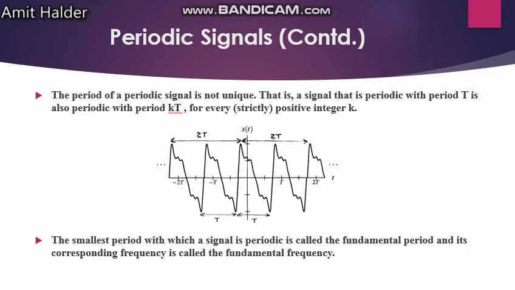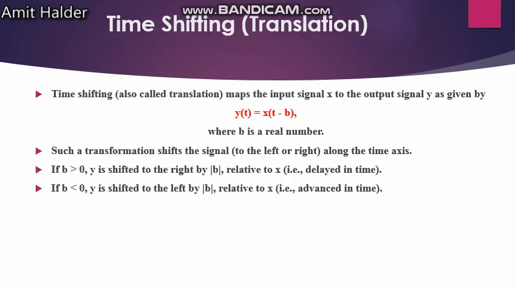Okay. Now another property: time shifting, or translation. Time shifting, also called translation, maps the input signal x to the output signal y as given by this. If you take t minus b, where b is a real number, that shows how much the signal shifts along the time axis, or x-axis. Such a transformation shifts the signal to the left or right along the time axis.